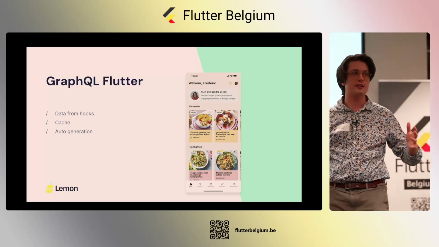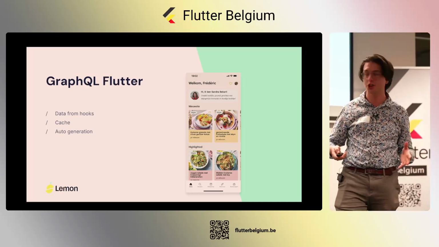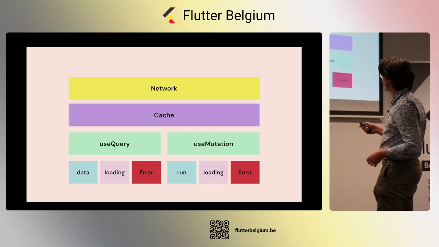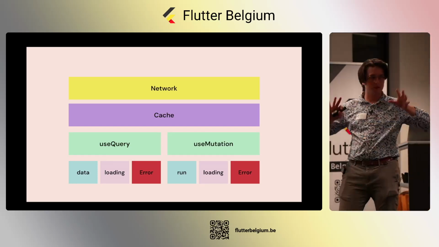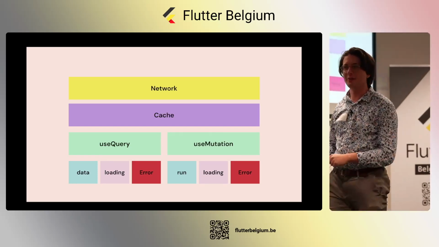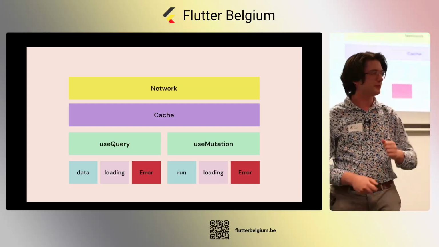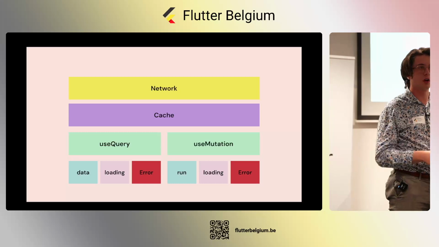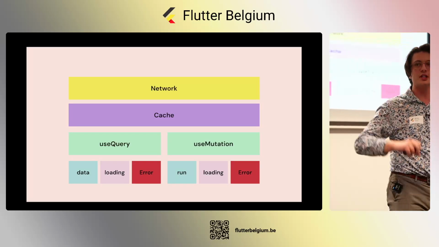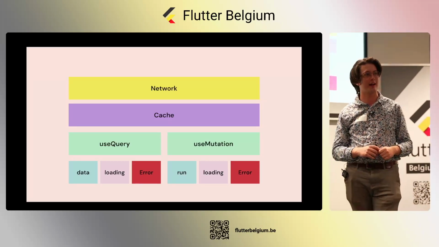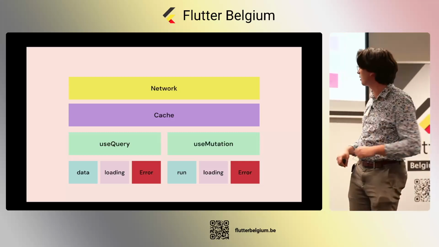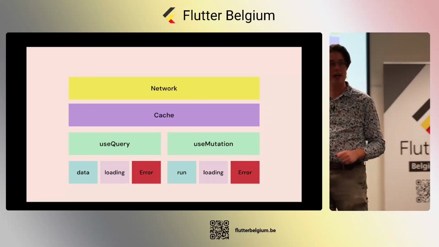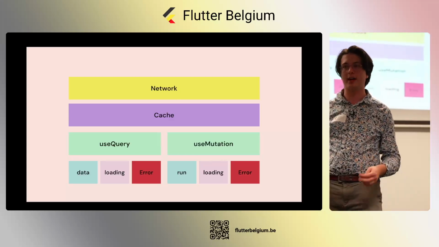And it also has a lot of managing over our cache. To give you a bit of context about that, I have built a fairly basic diagram about how this works, where we have a network layer. Obviously, we just do our calls to our network. But then we have a big cache that is spread throughout our entire application, like a big provider around our application, where we have all our hooks that we can attach to that provider, and we can call all of them from our code.